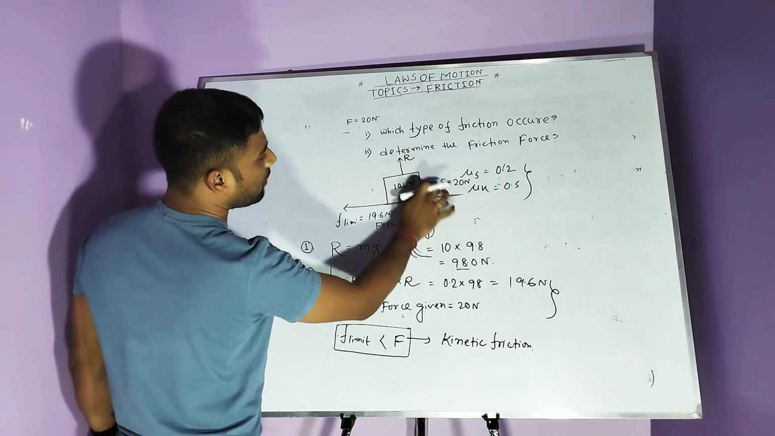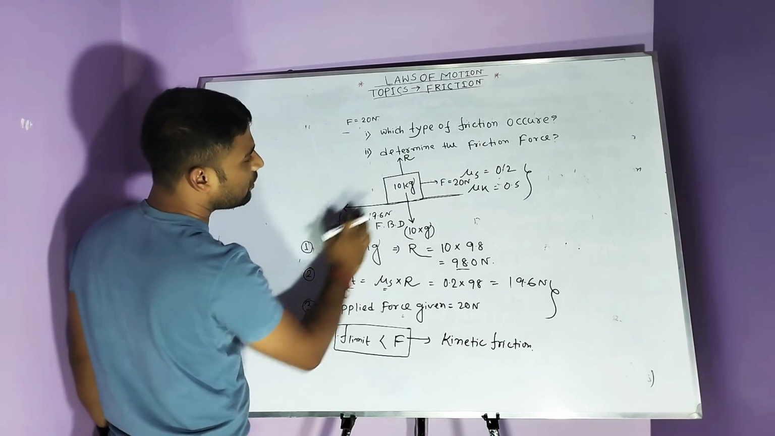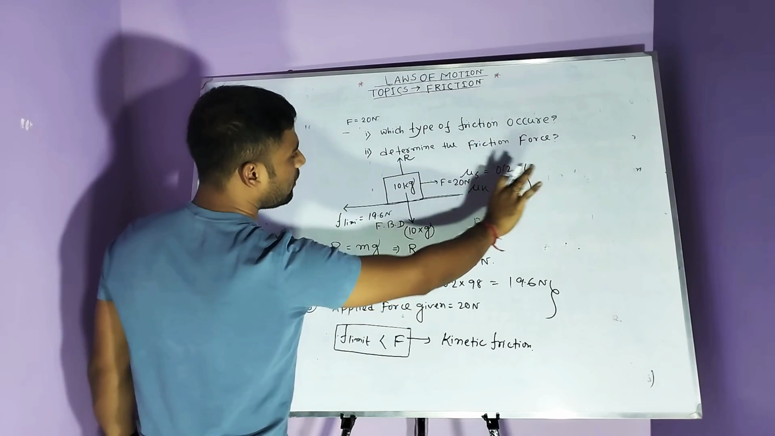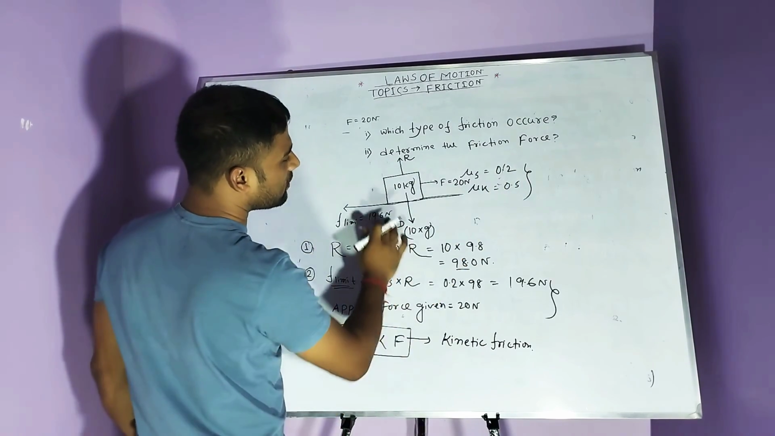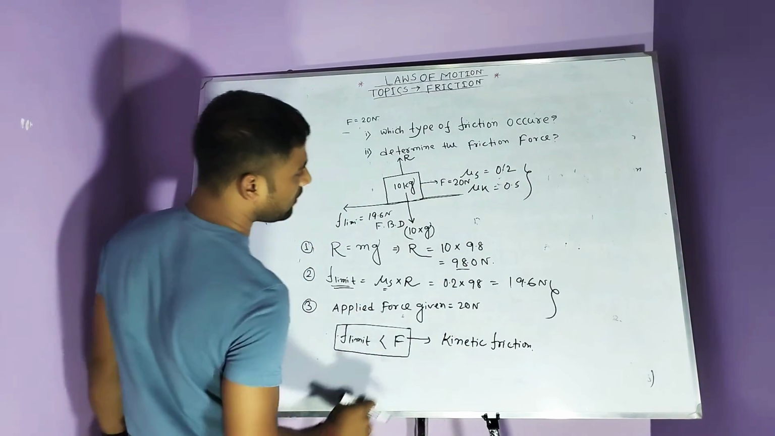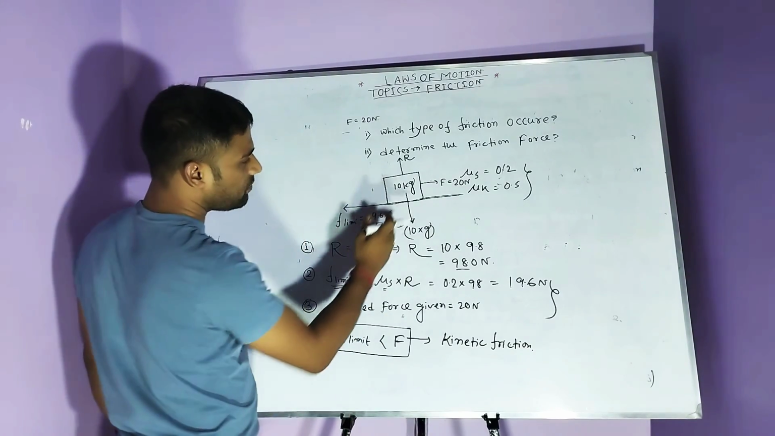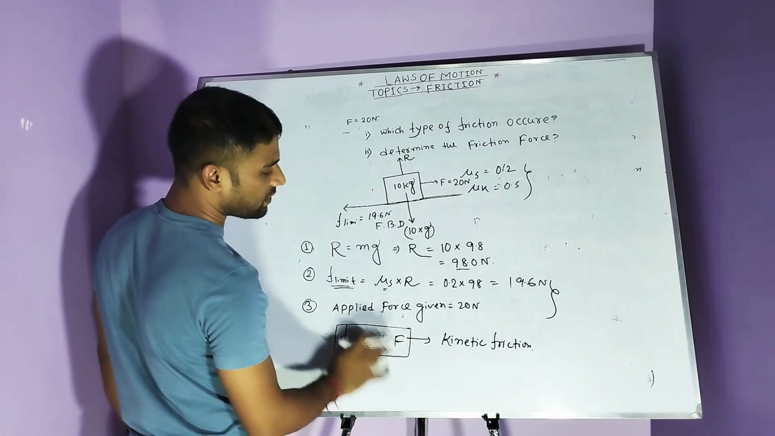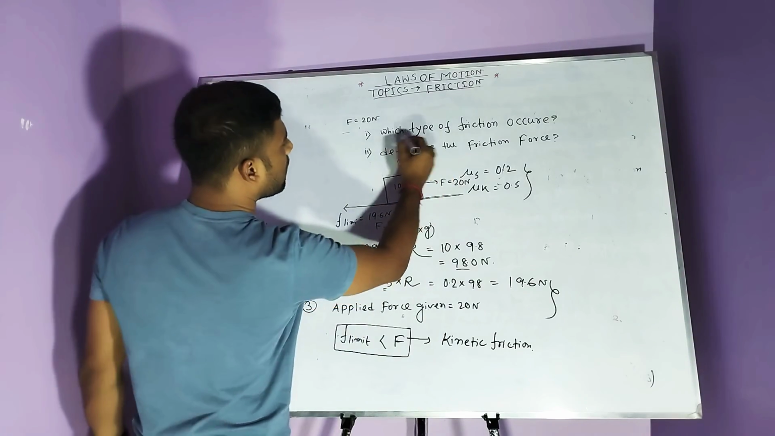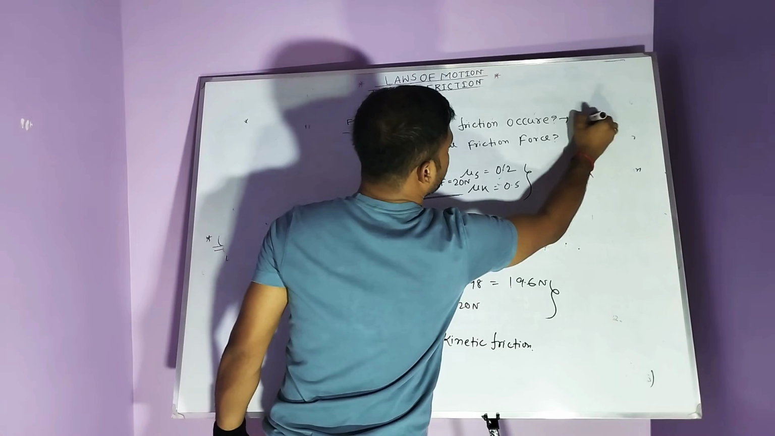So the net force is this 20 Newton, this 19.6 Newton. The value of applied force is greater than F limiting, so the body can move forwardly. So this is not a static condition. This is accelerated motion, that means kinetic friction. Then if the body is under kinetic friction, the first answer is kinetic friction.